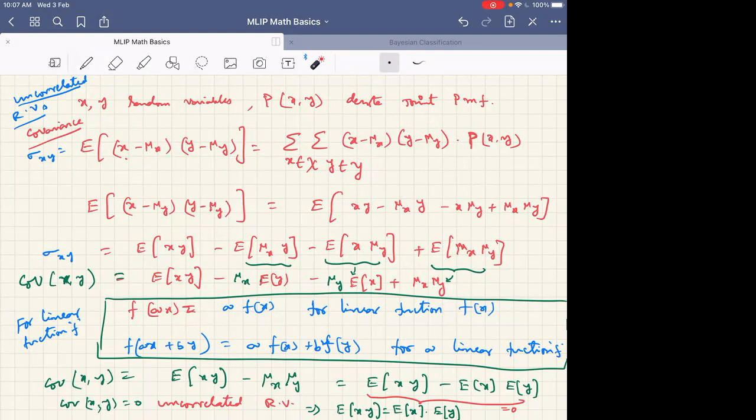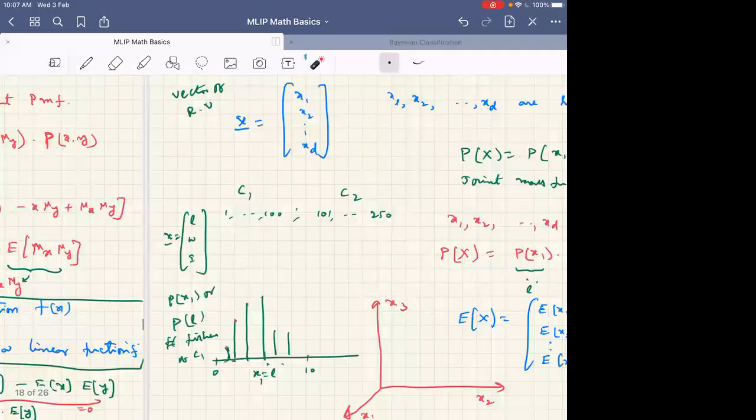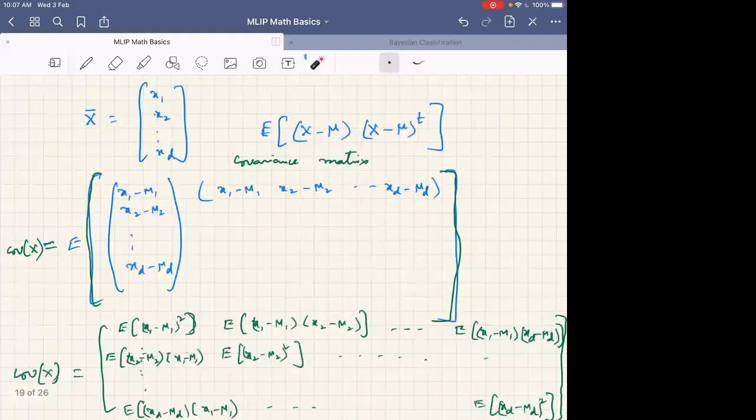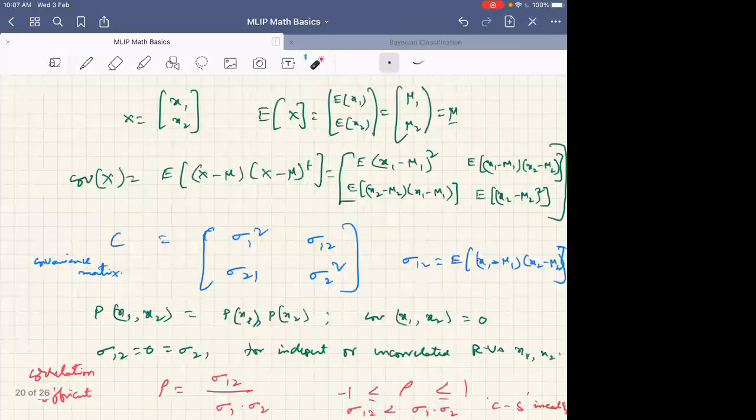For uncorrelated random variables, the covariance is 0. We have also seen vectors of random variables and their expectations. We defined the covariance matrix and used it in 2 dimensions. We have seen the explicit definition of the correlation coefficient, and its range.